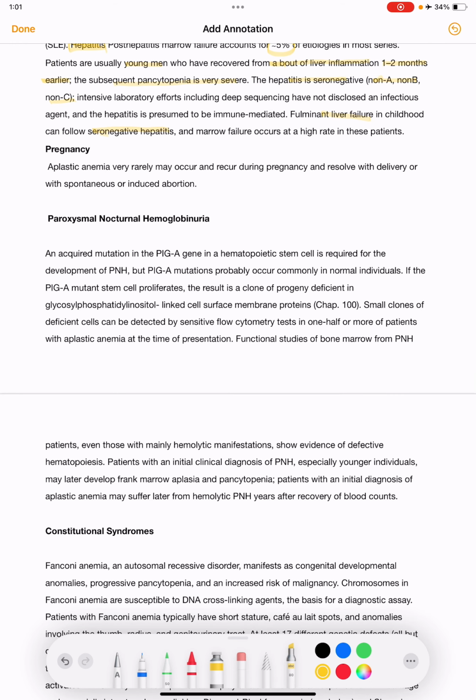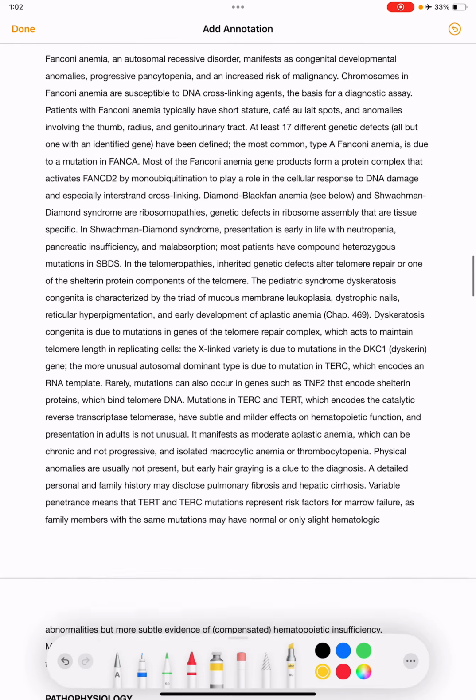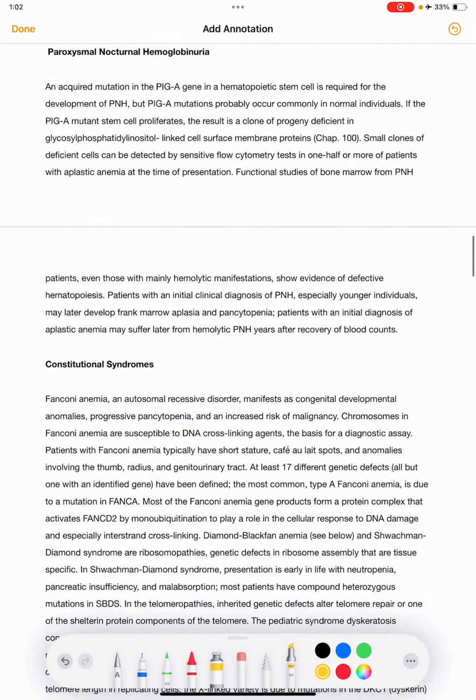And pregnancy: aplastic anemia very rarely may occur and recur during pregnancy, and it resolves with delivery or with spontaneous or induced abortion.